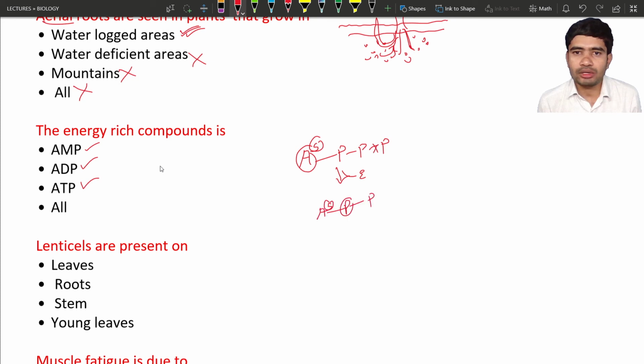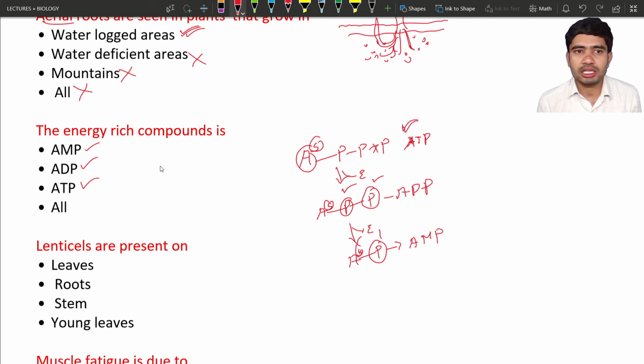ADP, adenosine diphosphate. Okay, this is ATP and this is ADP. Here you can see 1 and 2 phosphates. Again, if it is broken down, it will release some amount of energy. It will have only how many phosphates? It has only one phosphate. This is known as AMP. Okay, AMP, ADP, and ATP. Which compound contains more amount of energy? Obviously ATP is going to have more amount of energy, it is the energy rich compound.